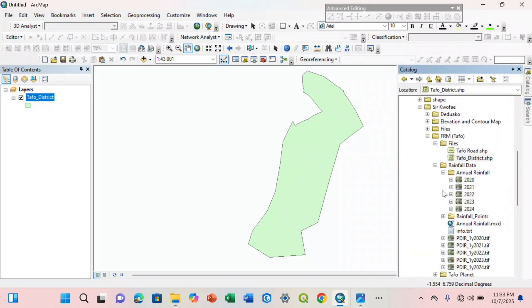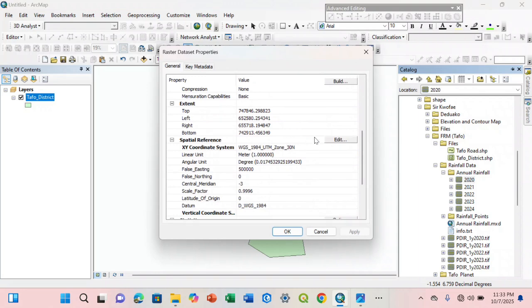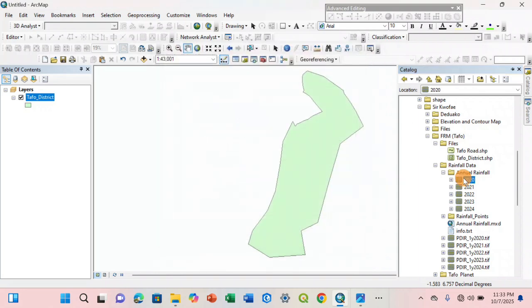So in the previous videos, if you watched, I first defined the coordinate system of these areas. Yes, and if you want to learn how to download rainfall data, you can watch this particular video. That video will teach you how you can download rainfall data. Normally, after you are done downloading the data, they don't have a coordinate system, so you have to define the coordinate system. In the two previous videos, I have already defined the coordinate system. Do you get it? You just right click, go to properties, then you define the coordinate system. Have you seen that? Yes.